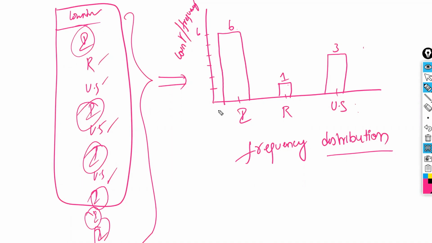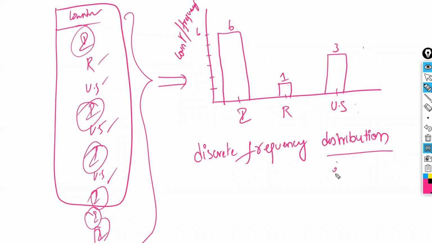Which variable are you representing? Country name, which is nothing but discrete. So this is also called discrete frequency distribution. If you are representing a continuous variable, it means continuous frequency distribution. Since a discrete variable is being represented, it is called discrete frequency distribution. Is that clear?